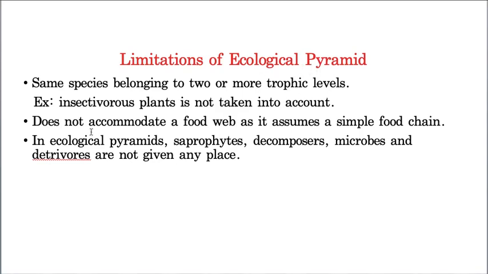Now the next one is that there is no place for saprophytes and decomposers, because they eat dead and decaying organic matter. That is the reason why you can't fit decomposers, microbes or detritivores into the ecological pyramid. So these are the three drawbacks of the ecological pyramid.